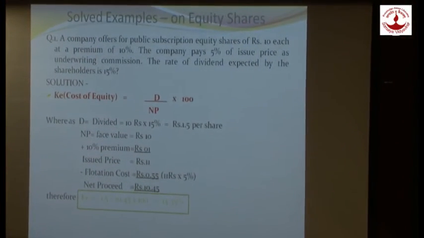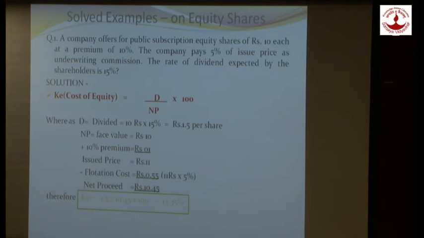It is very clear that the company is issuing equity shares at a 10% premium. The company paid 5% of the issue price as underwriting commission. Underwriting commission is called flotation cost. I hope you might know that whenever companies go for a fresh issue, they may appoint underwriters to take the guarantee on behalf of the company. So companies are liable to pay what? Underwriting commission. And this is a cost of net proceeds, so we are going to deduct the underwriting commission from the issue price to get net proceeds.